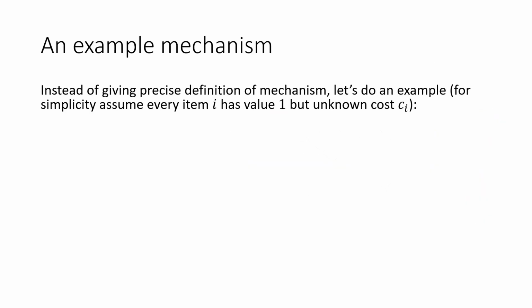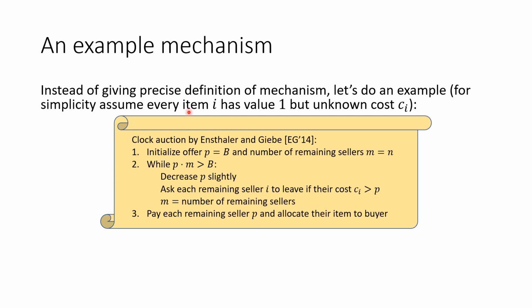Instead of formalizing the precise definition of a mechanism, let's just do an example to give you a better sense. For simplicity, let's assume every item has the same value but unknown cost. Consider the following mechanism, which is called clock auction by Chen, Gravin and Lu. First, we initialize an offer P to be the budget B, and we initialize the number of remaining sellers M to be the number of sellers N.